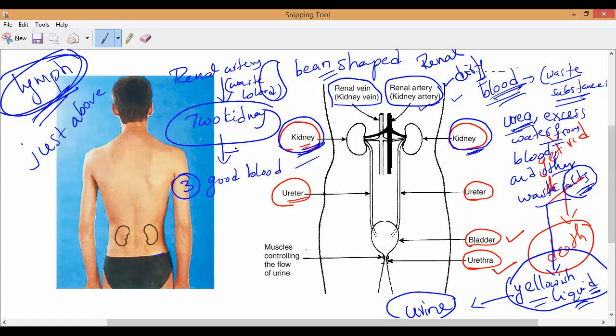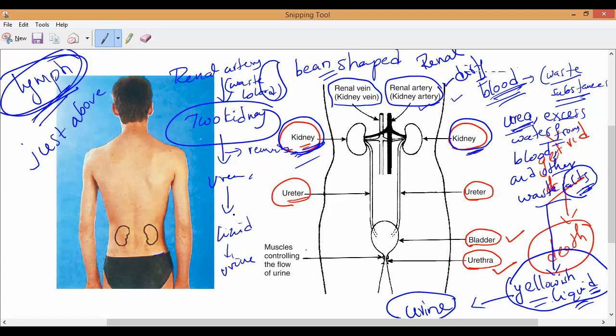By removing the unwanted poisonous products, removing urea, excess water, and other salts, they will form a yellowish liquid called what? Urine. That is what you have to write. So removing urea, waste products, excess salts and water, and finally they will make a liquid called urine. Like a flow chart, you have to write it one by one.